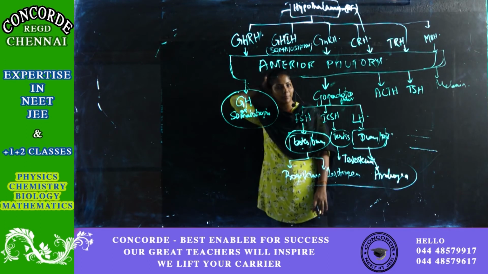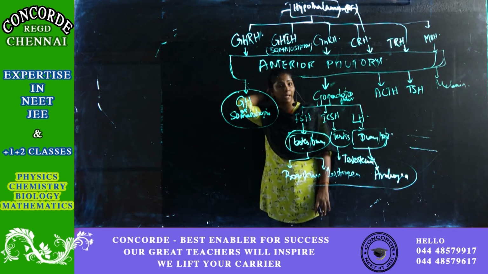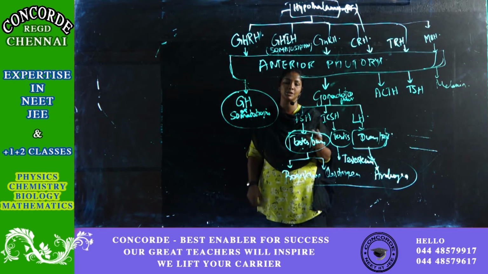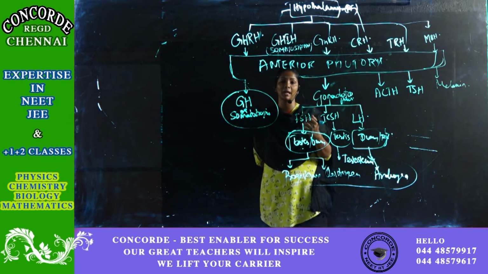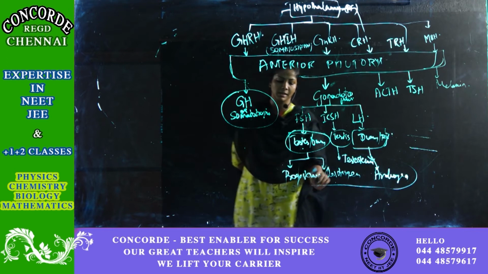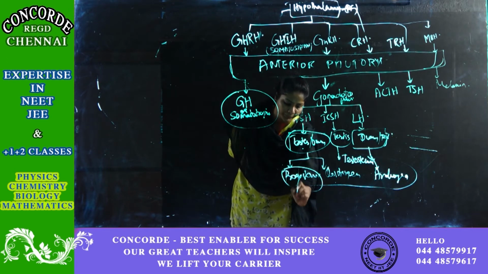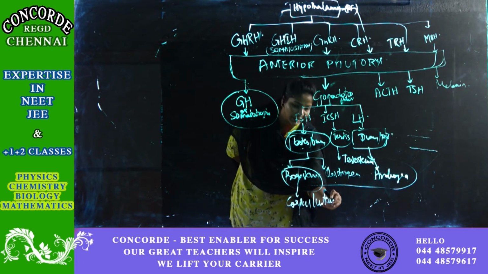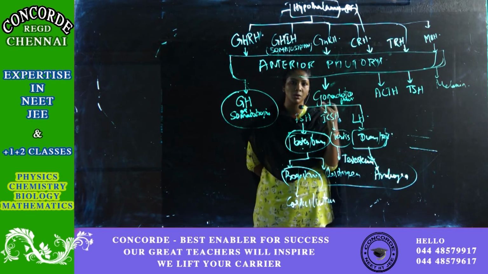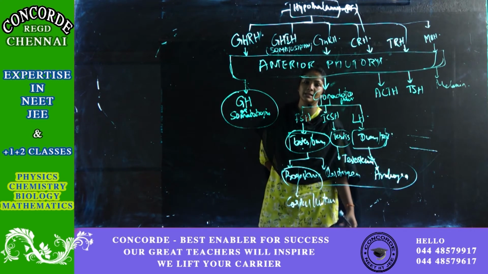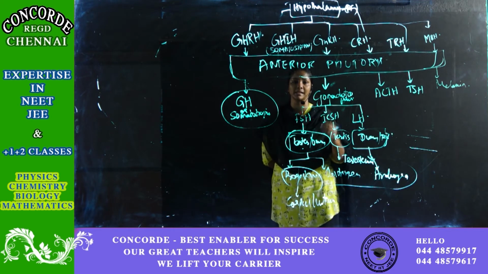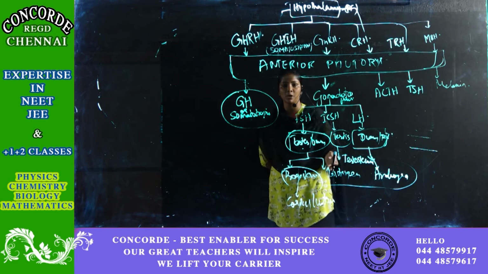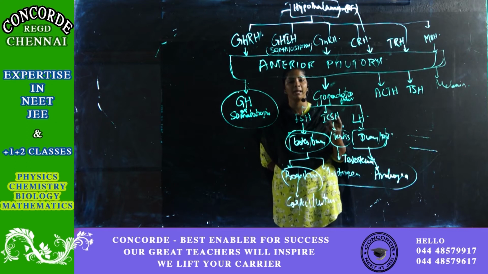FSH will help mainly in the development of the follicle, and it also helps in the production of estrogen. LH will help in the production of progesterone. The temporary endocrine gland which produces your progesterone is, I hope you remember, corpus luteum. During pregnancy, corpus luteum will start producing the progesterone. Then your androgen and testosterone are responsible for the secondary sexual characters in male and female also.